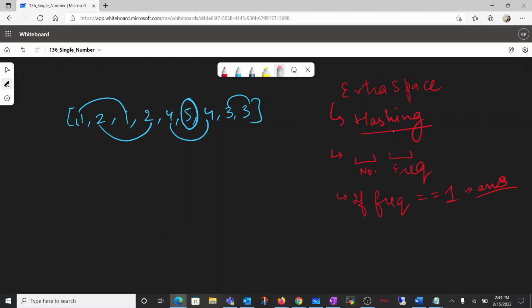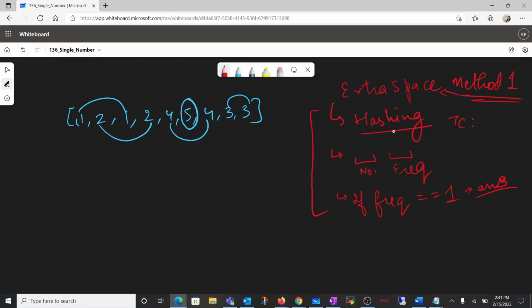So we'll simply return that particular element as our answer, right? This would be our method 1, where we would be using extra space.